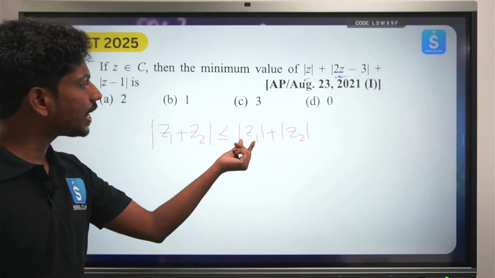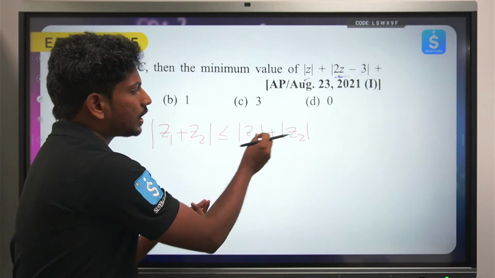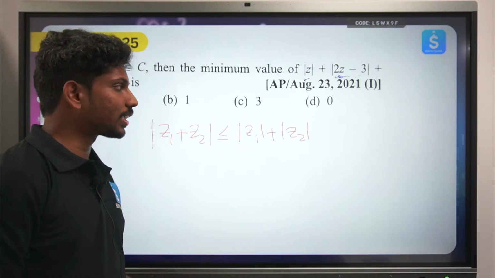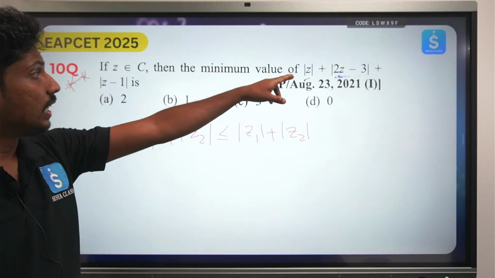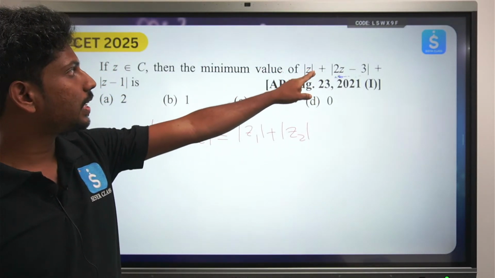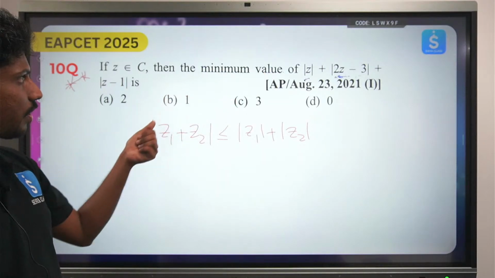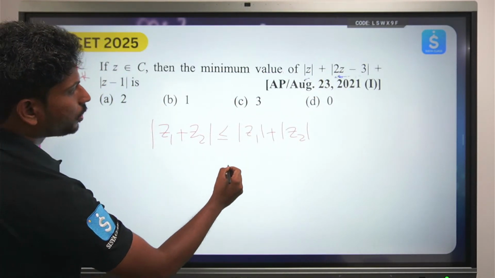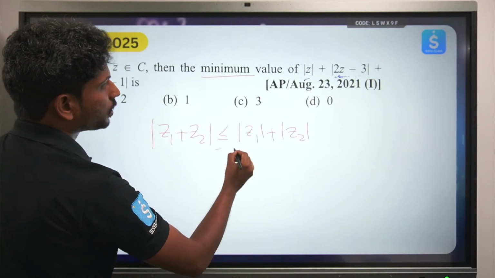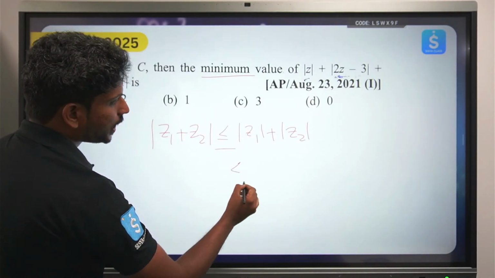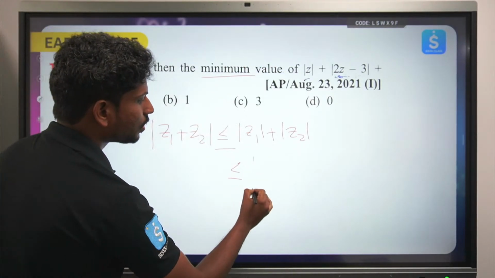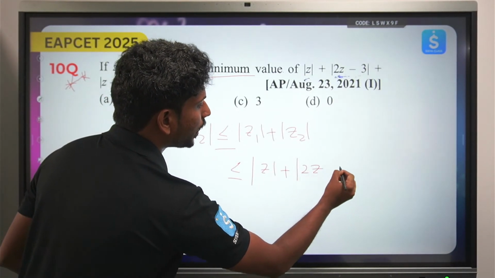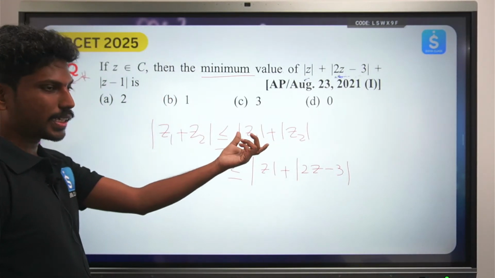అందుకనే ఇక్కడ మీరు చూస్తే, if I take these two sides and try to add, that should be greater than the third side. That is what the whole triangle law philosophy is. From there this has given birth. If you try to use that here and add everything, he's asking the minimum value. So that will become mod z plus mod 2z minus 3. Instead of two vectors, we have three vectors.